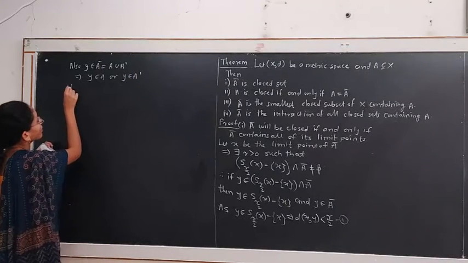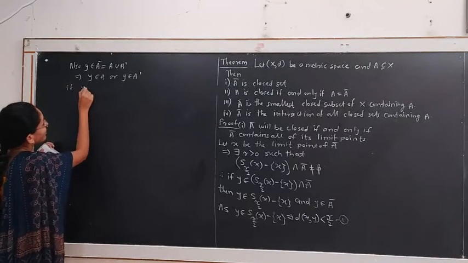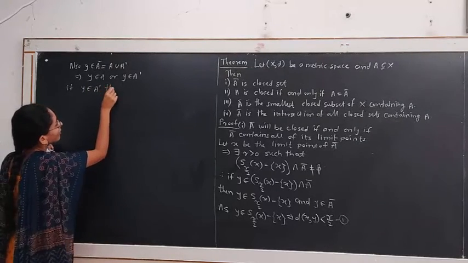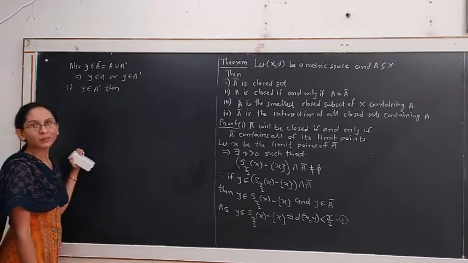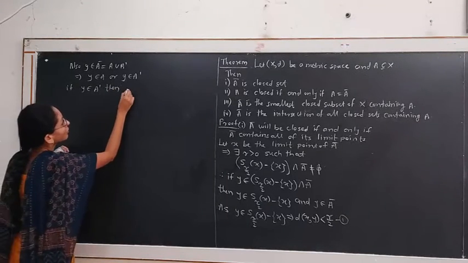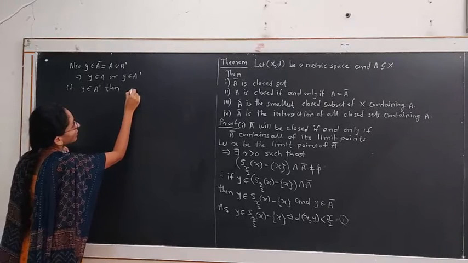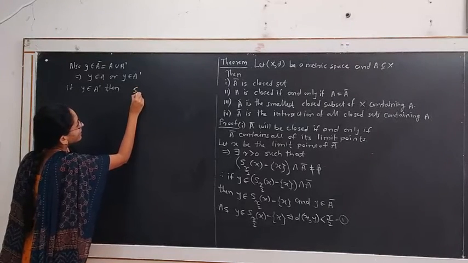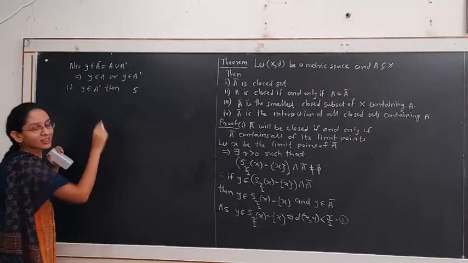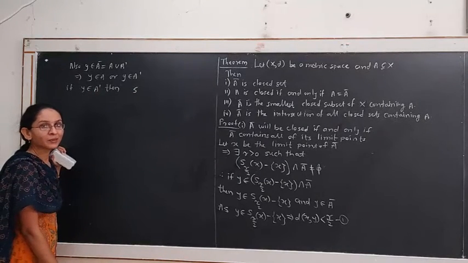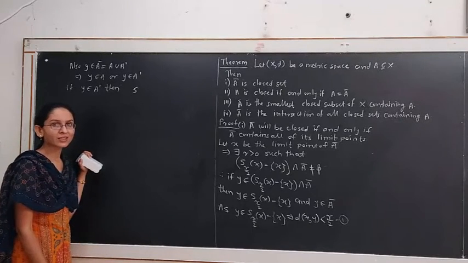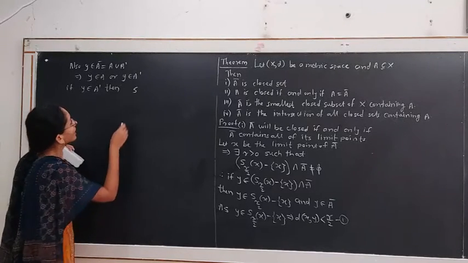If y belongs to A dash, then y is the limit point of the set A. Therefore, the intersection of the sphere whose center is at point y and the set A is non-empty, and that intersection contains at least one point which is distinct from y.